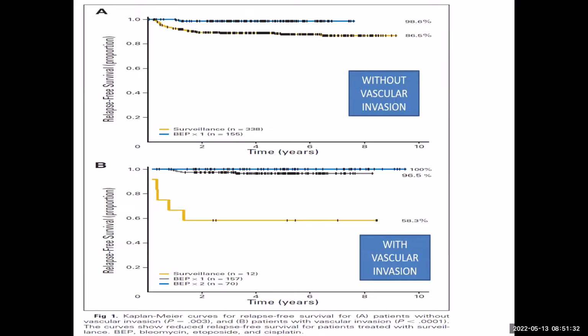So giving 2 cycles practically cures the patient, but with 1 cycle the difference is only 4%, and we can avoid the chemotherapy for the second cycle in the majority of patients. With an additional cycle of chemotherapy, there is only 4% additional benefit in preventing recurrence, which can be further detected by close follow-up and can be prevented. So in the majority of patients, even with LVI, 1 cycle is good enough. That means 1 cycle also has a very good disease control rate compared to 2 cycles. And definitely with LVI, if we keep the patient under surveillance, 40% will relapse at some point of time.